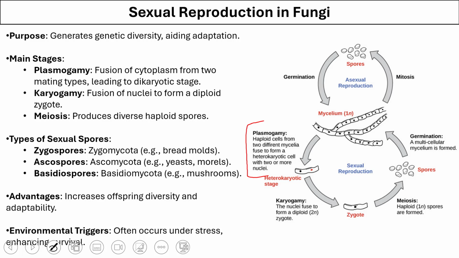Dikaryotic means having two nuclei. Karyogamy is the fusion of nuclei to form a diploid zygote. So the next stage after plasmogamy is karyogamy. And meiosis then leads to the halving of chromosome numbers, so the diploid becomes haploid.